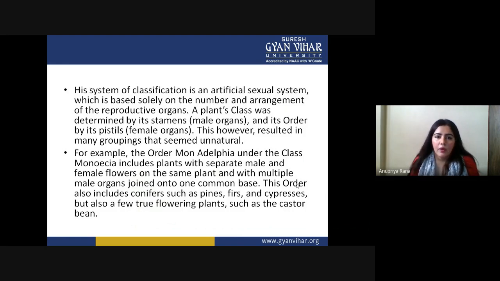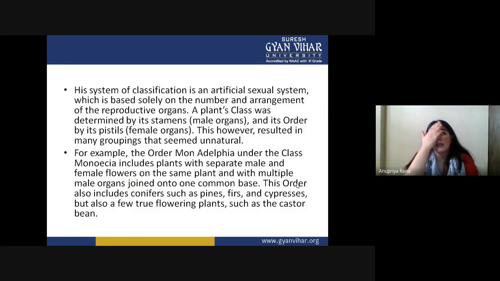Because it was a very important step considering reproduction in classification, and even in modern classification today, we consider that point important. For example, the order Monadelphia under the class Monoecia includes plants with separate male and female flowers on the same plant, with multiple male organs joined onto a common base.